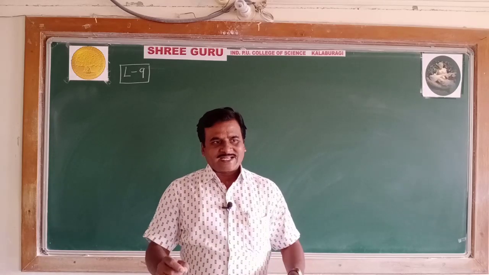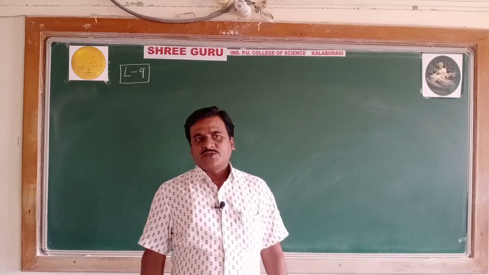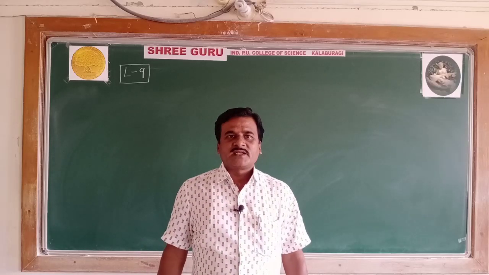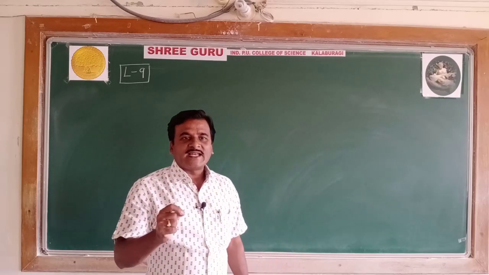Let's start today's video. Let's take another important periodic property, which is electron gain enthalpy.